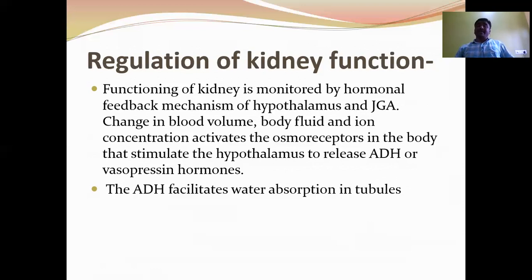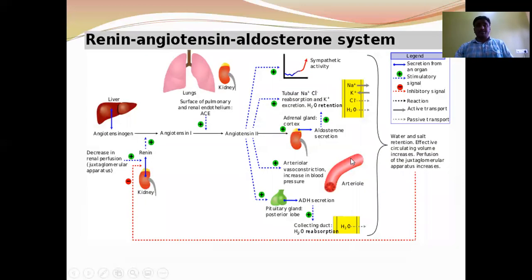The ADH facilitates the reabsorption of water from the DCT and collecting duct, and that increases body fluid volume, thereby blood pressure. When body fluid volume increases, the osmoreceptors get suppressed, and send a negative signal to the hypothalamus to reduce the secretion of ADH or vasopressin from the posterior pituitary. This is the function of the osmoreceptor and hypothalamus to regulate the kidney functions.